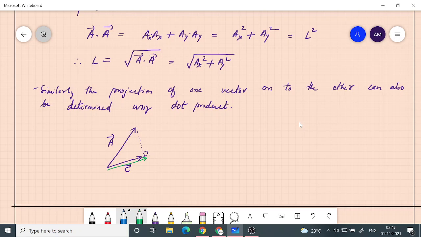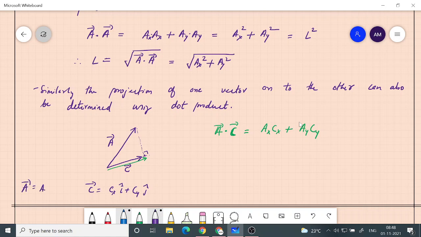Okay, so if you have two vectors a and c, then one way you can write the basic definition of the dot product is that you take the components of each vector and multiply the corresponding components, so that is ax into cx plus ay into cy. I am assuming that c can also be written as cx i cap plus cy j cap. So we are basically taking a component-wise multiplication.